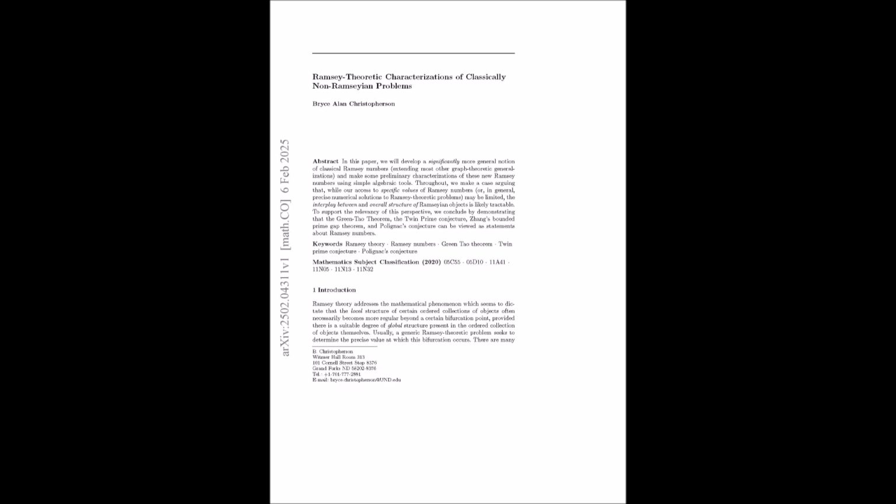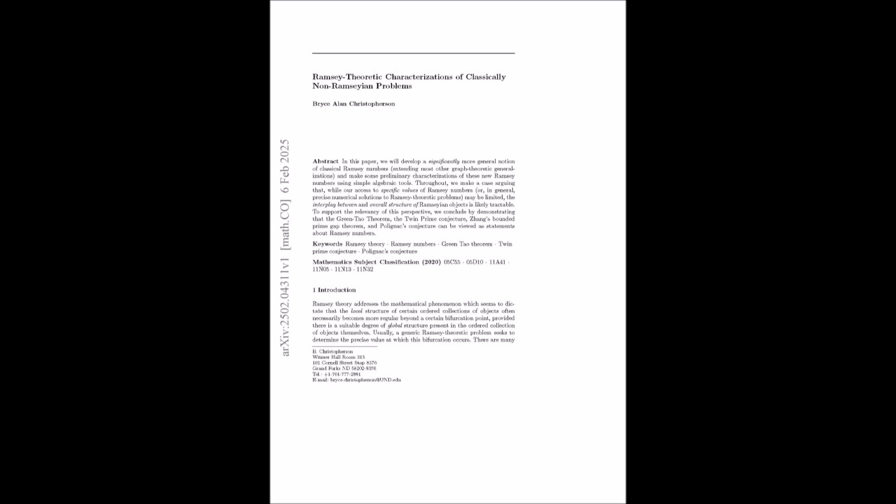That's the amazing connection. And it goes beyond the Green-Tao theorem. Christopherson shows us how the same approach can be applied to other famous problems in number theory, like the twin prime conjecture, Zhang's bounded prime gap theorem, and Polignac's conjecture. Wow. Let's start with the twin prime conjecture. It states that there are infinitely many pairs of prime numbers that differ by 2, like 11 and 13. It seems so simple, but it's been a really tough problem to solve.